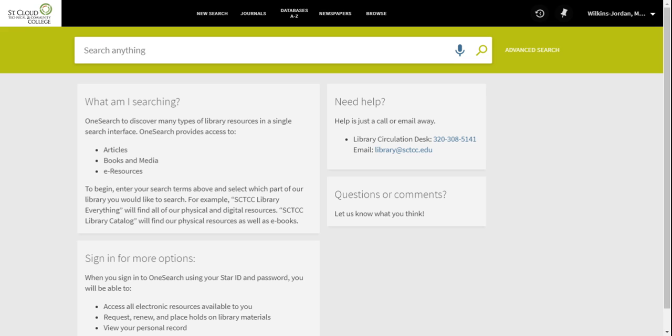Today, we are going to use the library's catalog to help you narrow down the topics that you have for class. So, your instructor gives you a really big topic, and we're going to help you to narrow that so that you get the best results and you end up with hopefully an interesting paper for yourself.